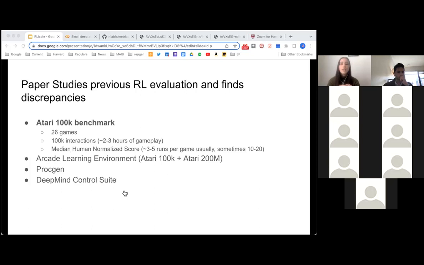So usually they do that for 5 different algorithms, and they go with the runs that are used in the papers of these algorithms. Usually these are 3 to 5 runs per game, very rarely 10 to 20. And that's the setup that they have. And they find substantial discrepancies between the conclusions that are drawn from the point estimates alone versus a more thorough statistical analysis that they're performing with their methods.